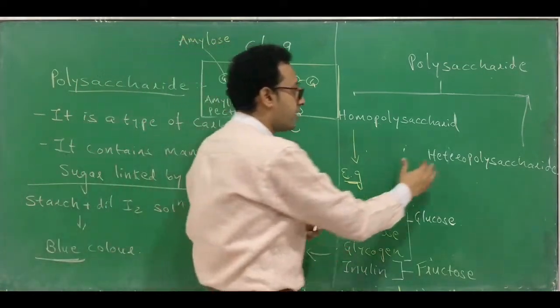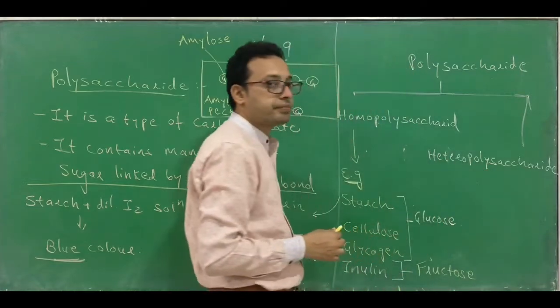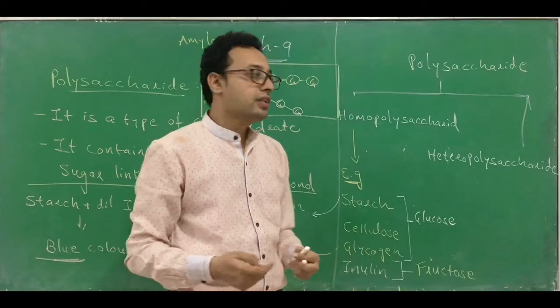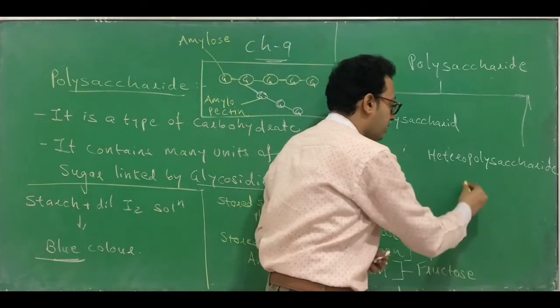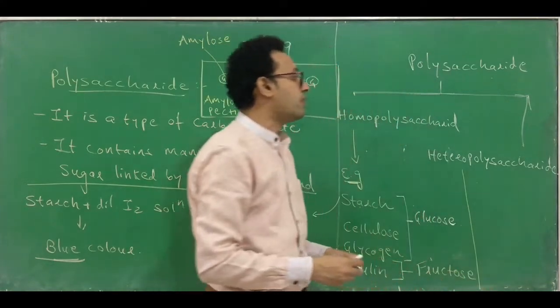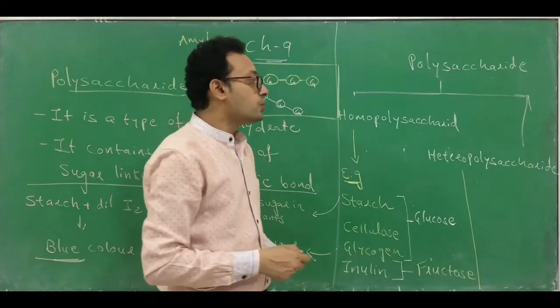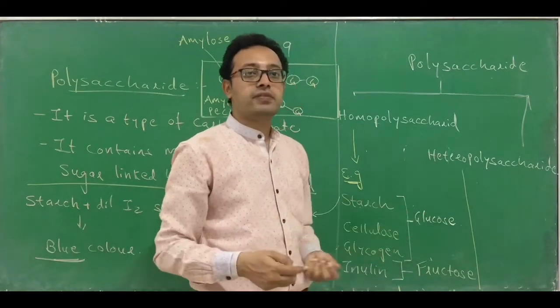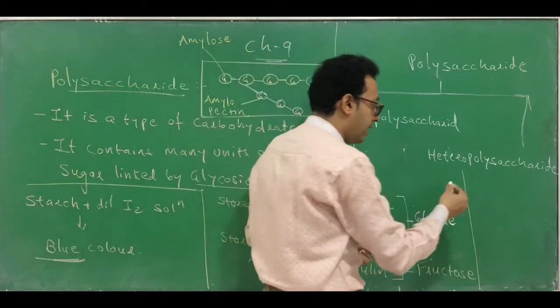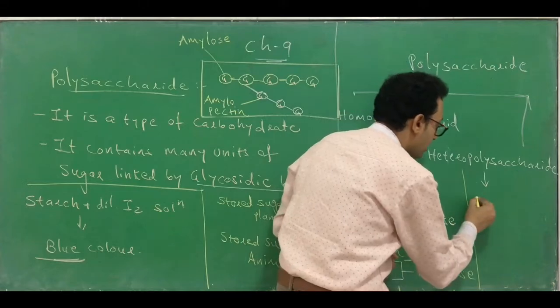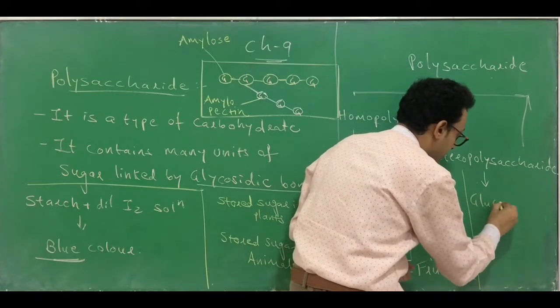Now let's discuss heteropolysaccharides. You know the meaning of hetero? Hetero means different. So they contain different units of sugar. Which different units of sugar can you find in a heteropolysaccharide, and which are the examples? Usually these are complex types of sugar. For example, the first one is glucosamine.